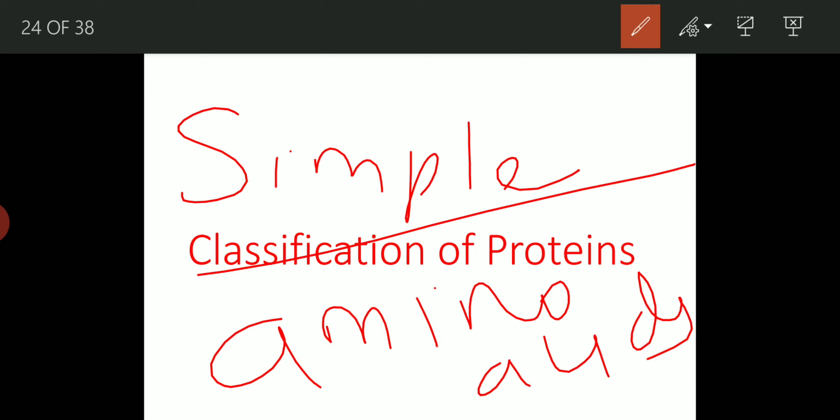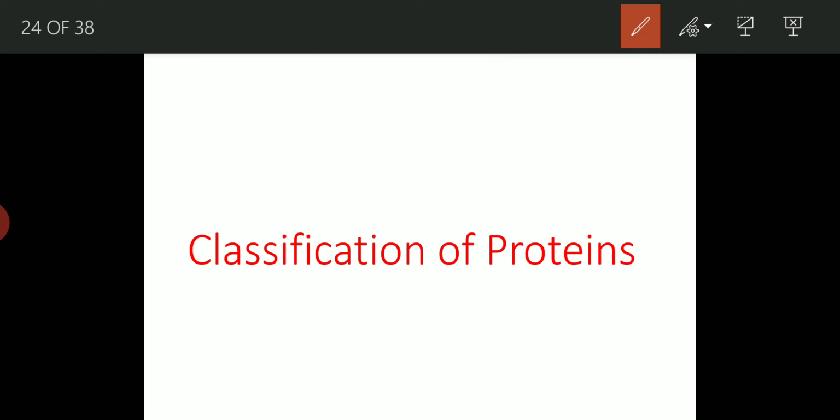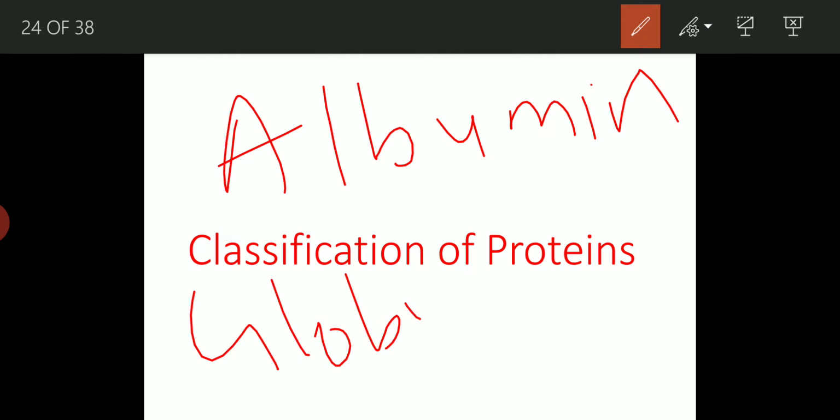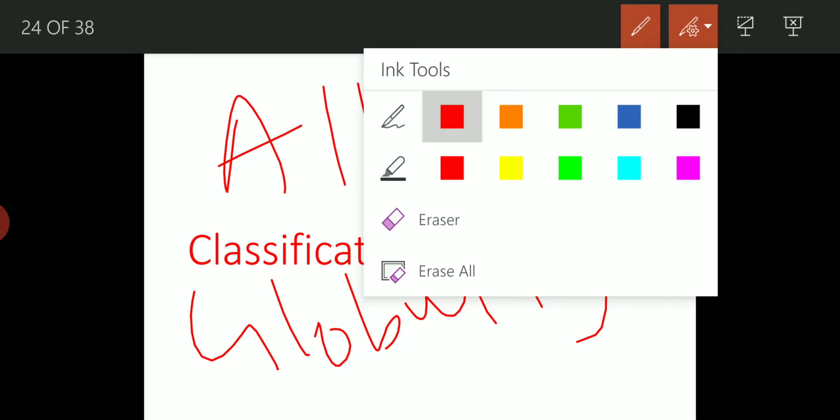They are further classified depending on their physical properties. So albumins, globulins, glutelins, prolamines, histones, protamines, scleroproteins, they are all coming under simple proteins.